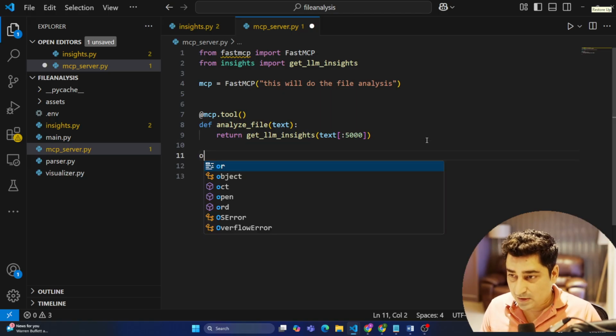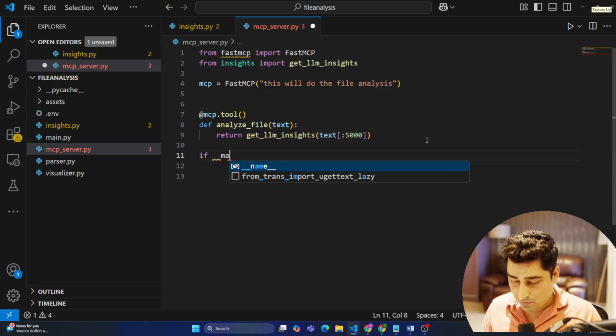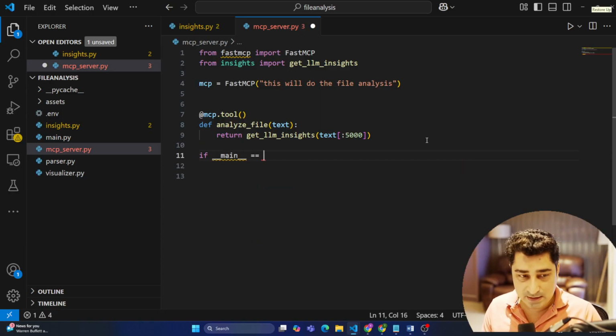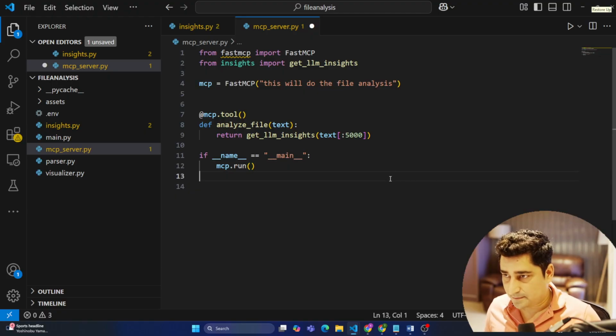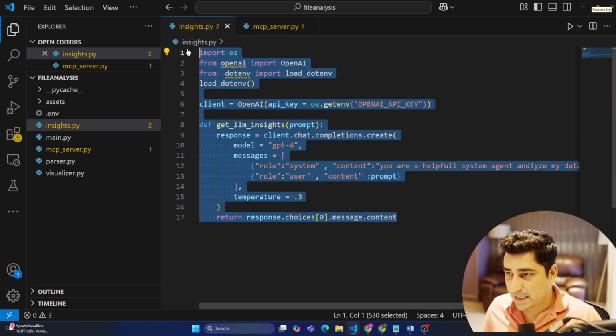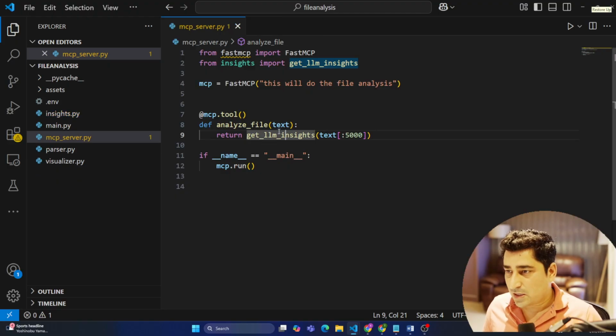And then here, I'm going to write if __name__ == "__main__": mcp.run. So just run the MCP. This is my MCP tool, guys. Here we have the get_llm_insights function, and I'm trying to expose it as an MCP tool. Simple. Now close everything.